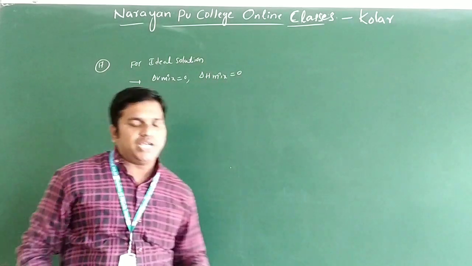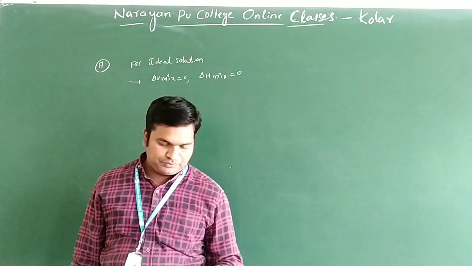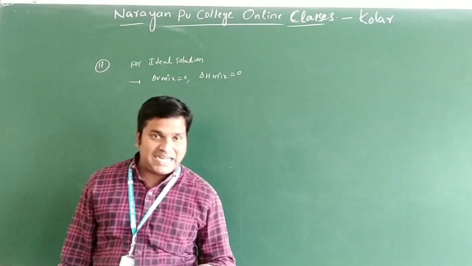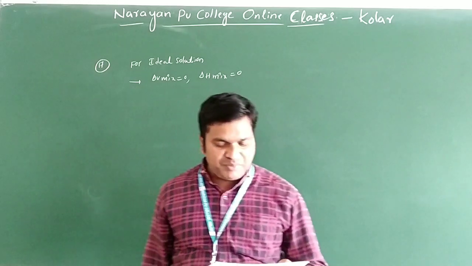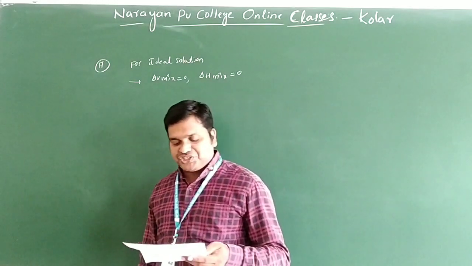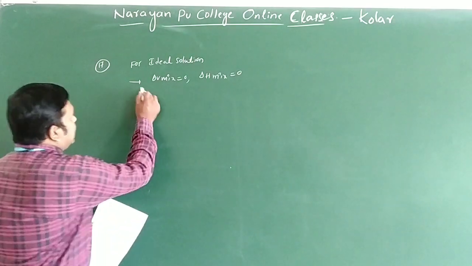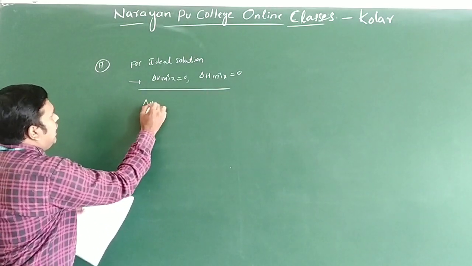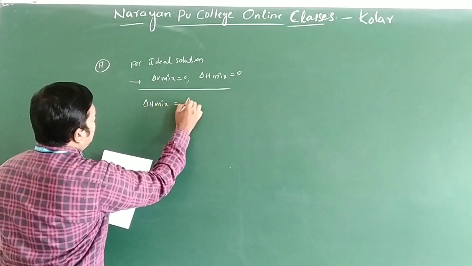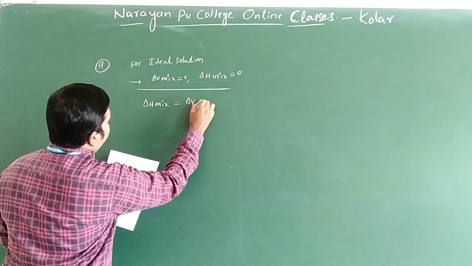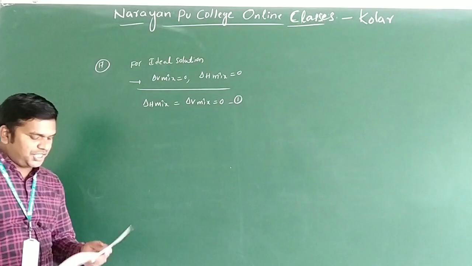The options are: first, delta H mixing and delta V mixing equal to 0; second, delta H mixing greater than delta V mixing; third, delta H mixing less than delta V mixing; fourth, delta H mixing equal to delta V mixing equal to 1. The answer is the first option.